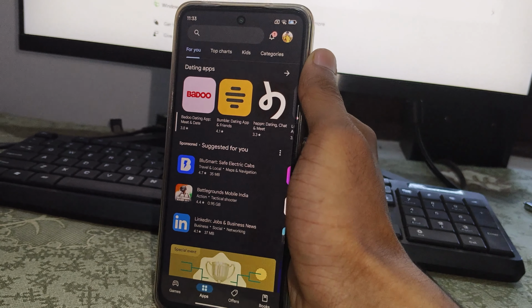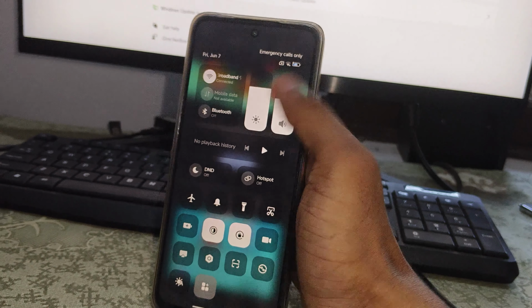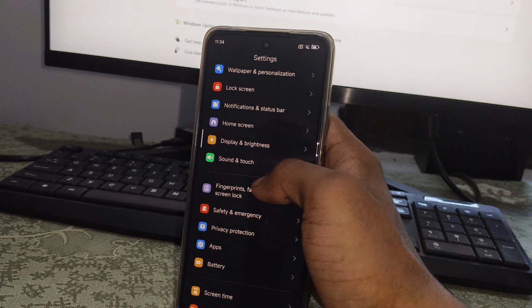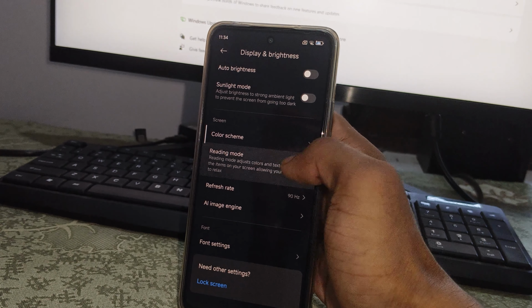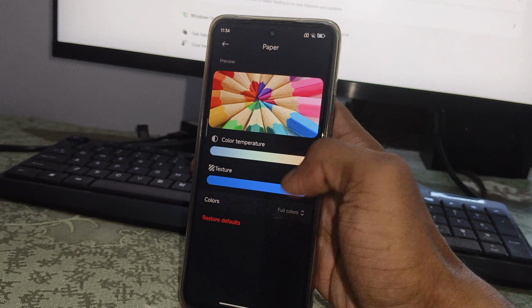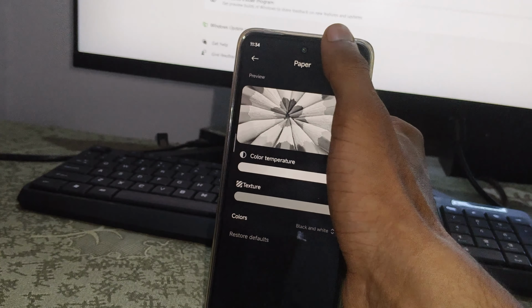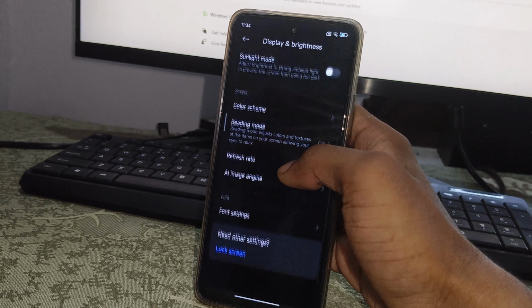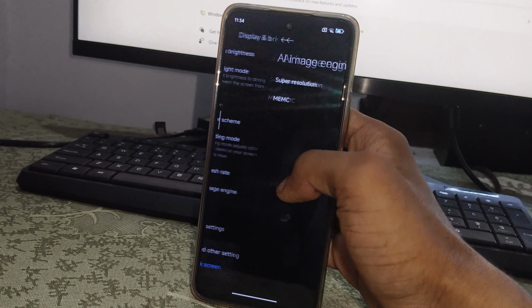It also decreases eye strain. You can use this feature when you read any PDF or anything. You can also say that it's a 2.0 version of reading mode. And you can also change the color here. If you want a light color, you can set a light color here, and you can also choose black and white according to your choice. Let's move to another feature.